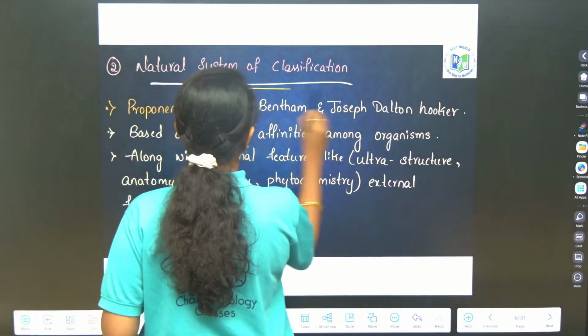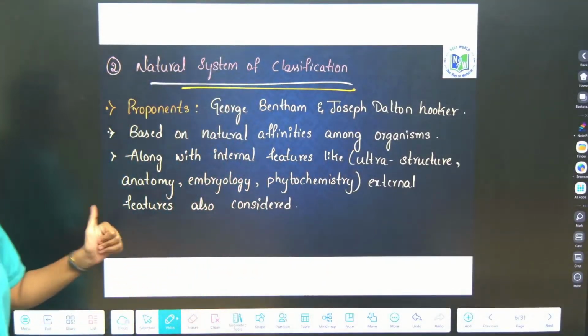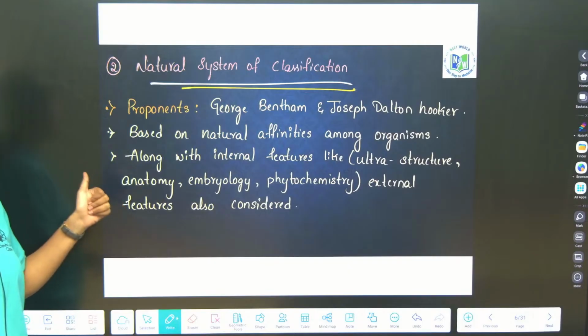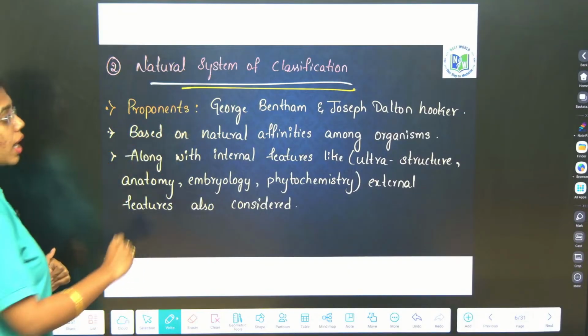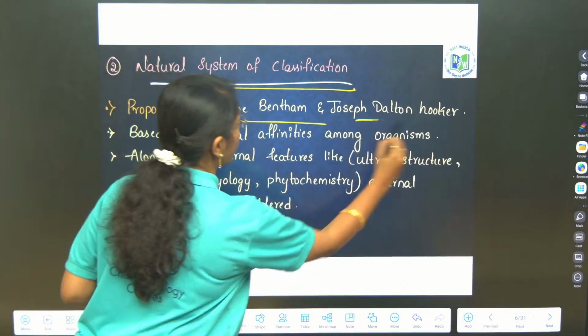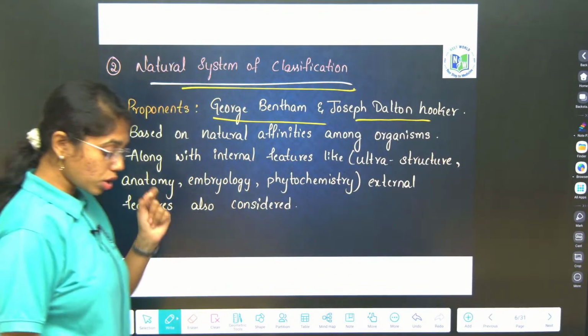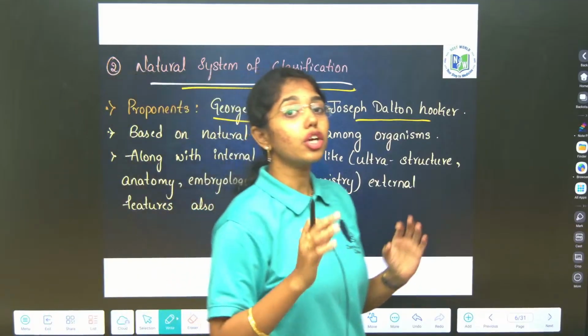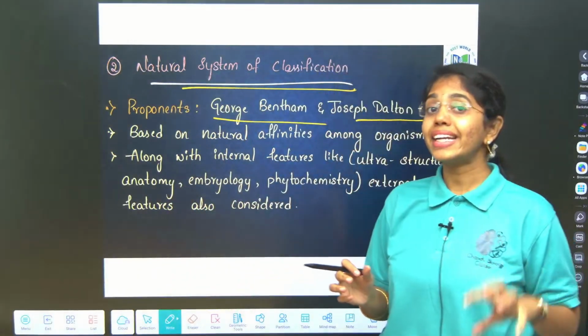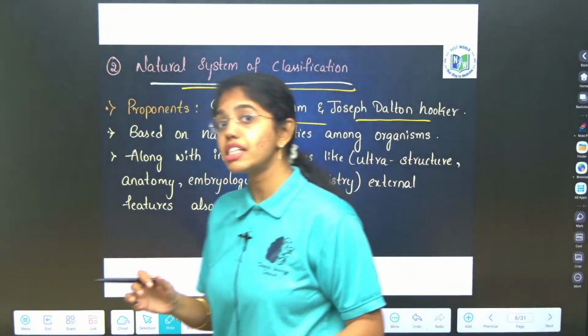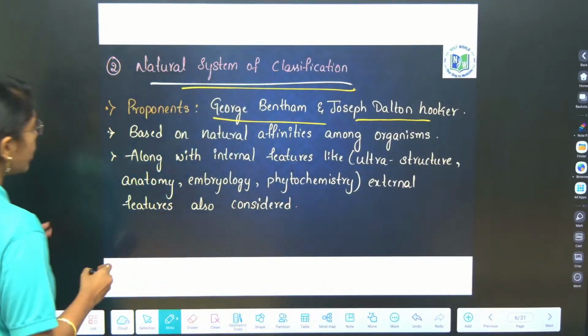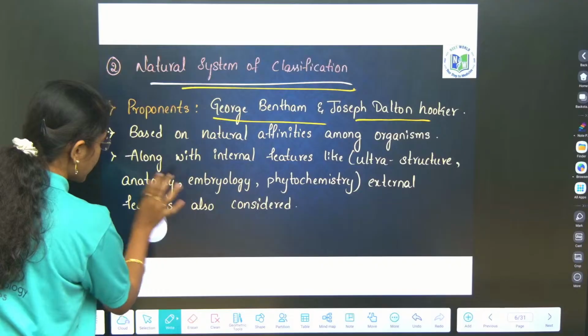Natural system of classification, proponents include Bentham and Hooker, George Bentham and Joseph Dalton Hooker. In the natural system of classification, along with gross morphological features, internal characters are also considered.